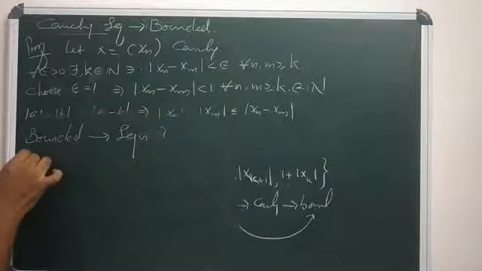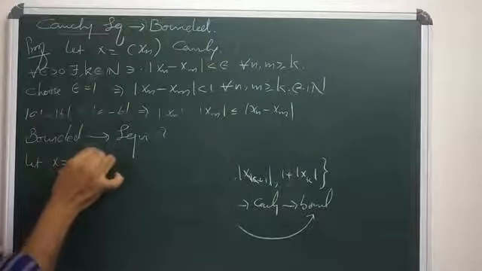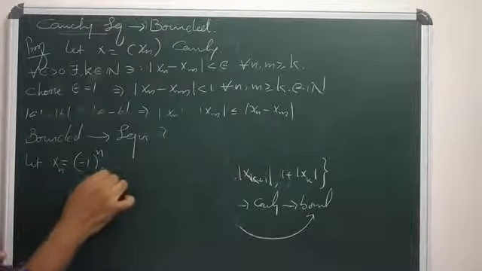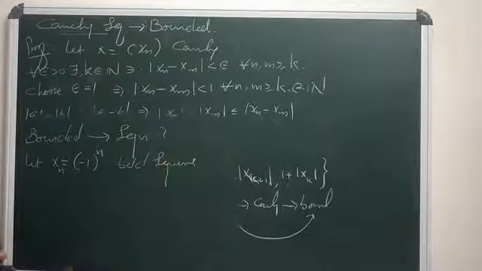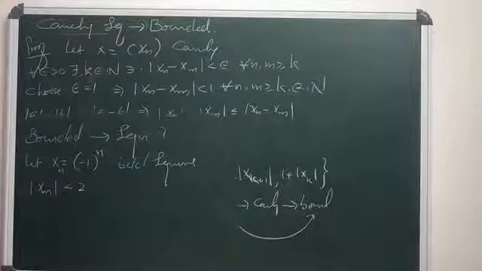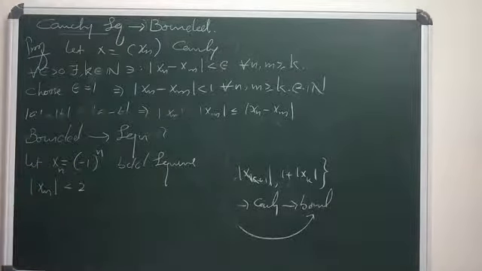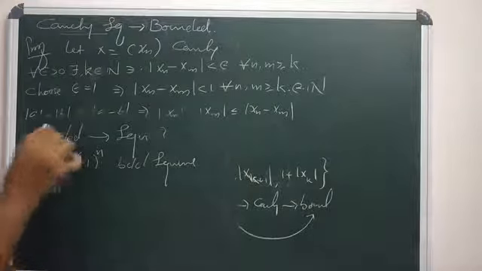So consider the sequence xn equals (-1)^n. We know that the sequence xn, (-1)^n, is a bounded sequence. By modulus, what is |xn|? |xn| is less than 2. What is the sequence xn? It is -1, 1, -1, 1, and so on. So |xn| is strictly less than 2. So clearly the sequence xn is a bounded sequence.